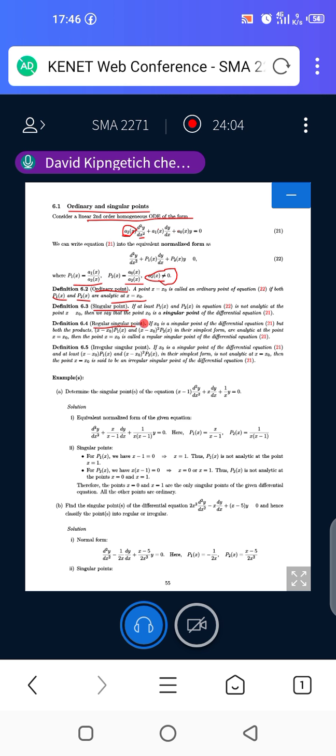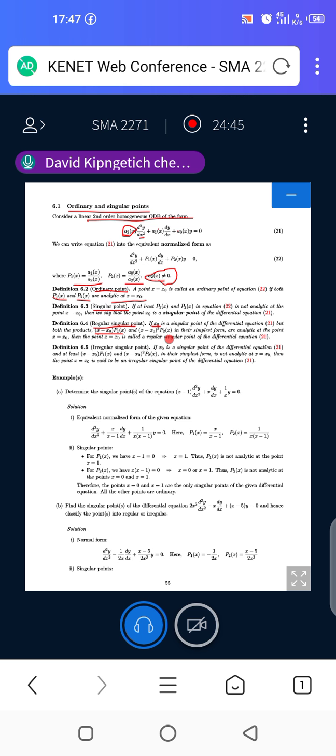For the regular singular point, if x naught is a singular point of the differential equation, but both the products, x minus x naught multiplied by p1x, and x minus x naught squared multiplied by p2x, in their simplest form are analytic at the point x equals x naught, then the point x equals x naught is called a regular singular point.